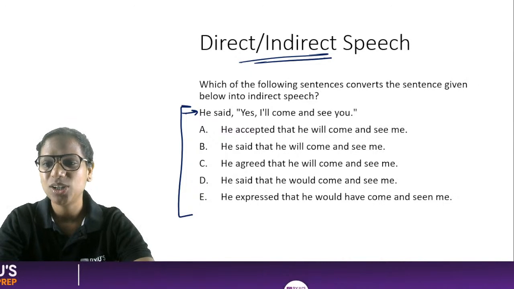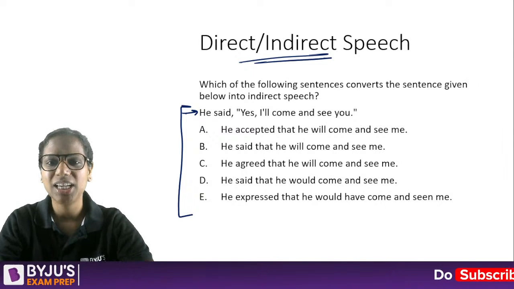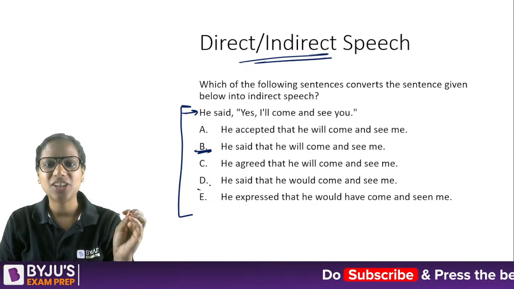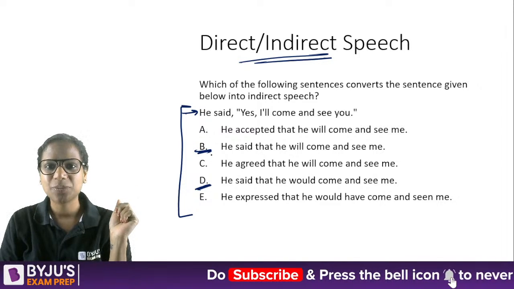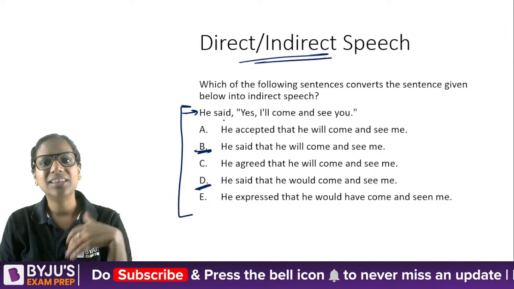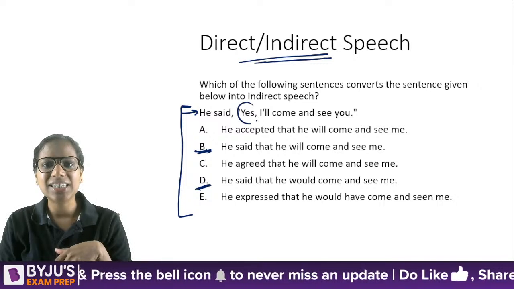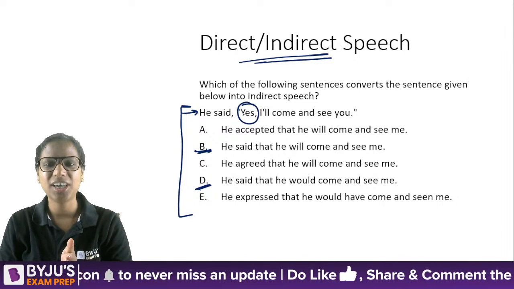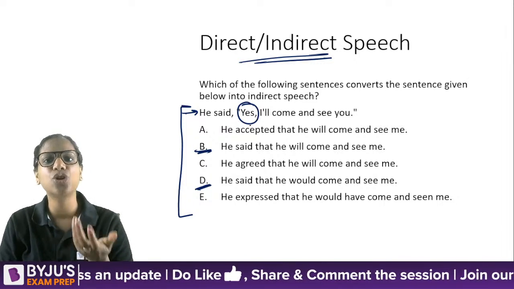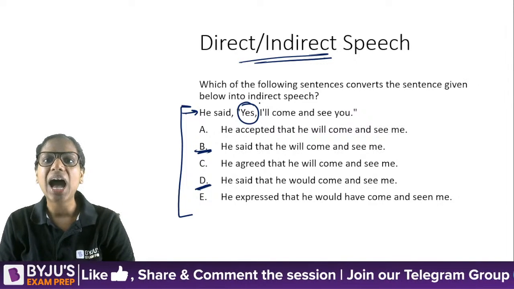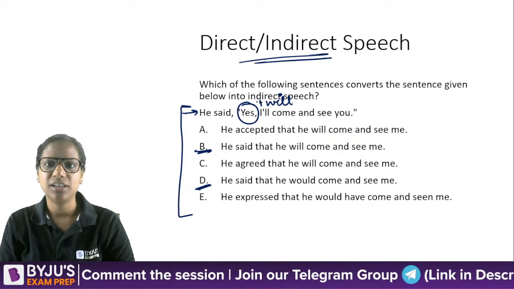Okay, B, D, all right. This is the second last question for the day, followed by one very tiny question on voice. So he said that, see, yes will not be repeated. He is just affirming something. So yes won't be repeated in the indirect speech. He's saying I will, right?